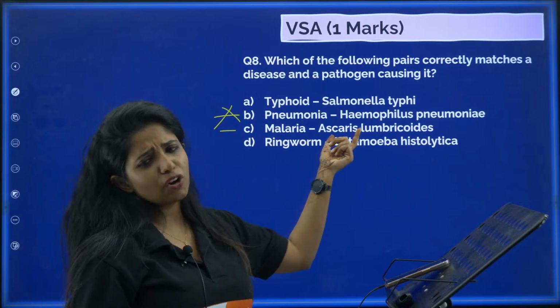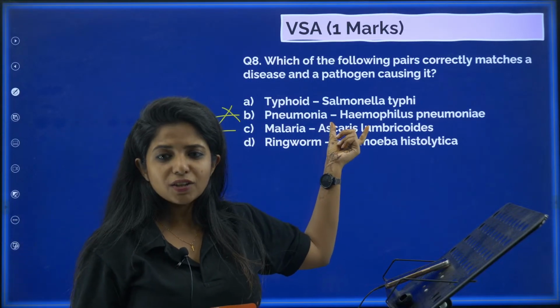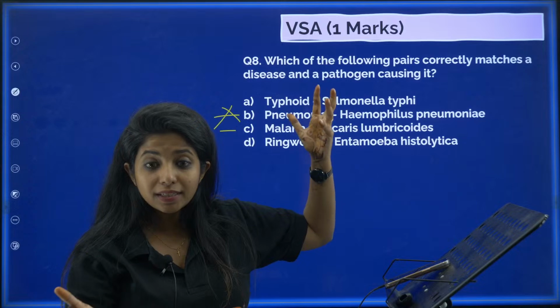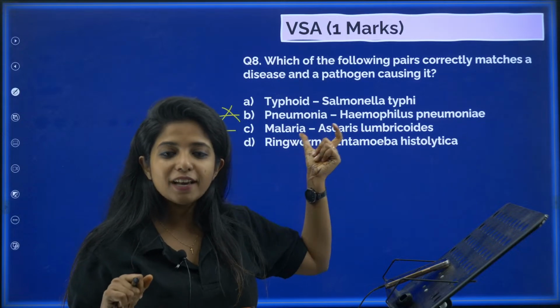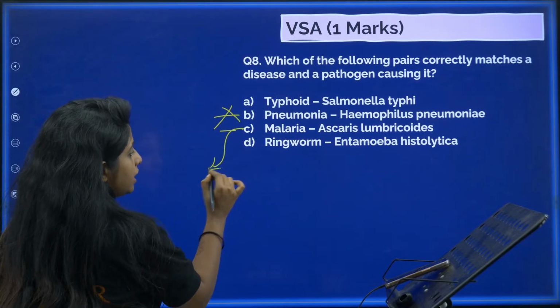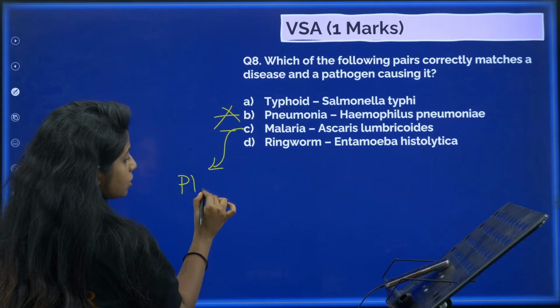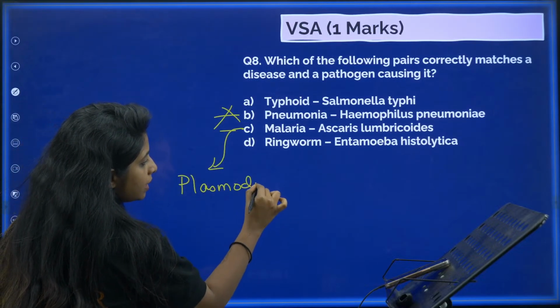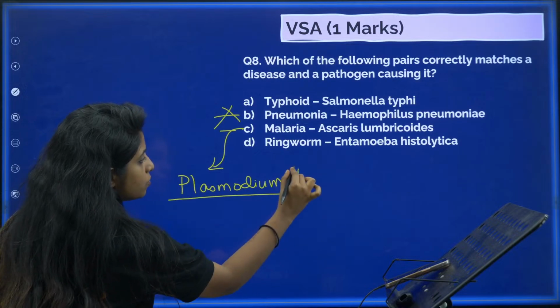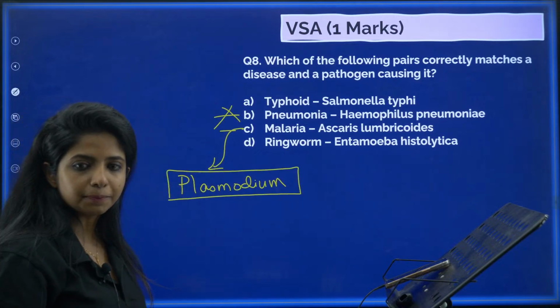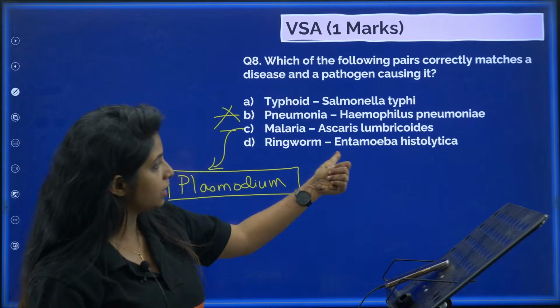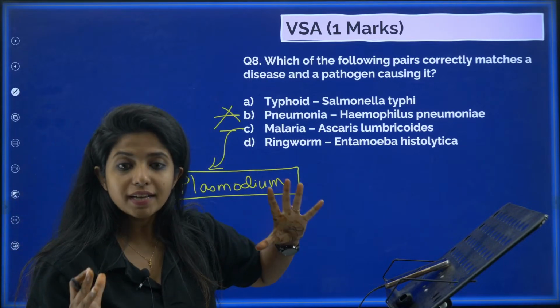Now malaria is not caused by Ascaris. Ascaris causes ascariasis. I told you, intestinal blockage and things like that. Malaria is caused by what? It is caused by a protozoan which is Plasmodium. Very famous protozoan. It is Plasmodium. Now ringworm disease. Ringworm is caused by fungi.